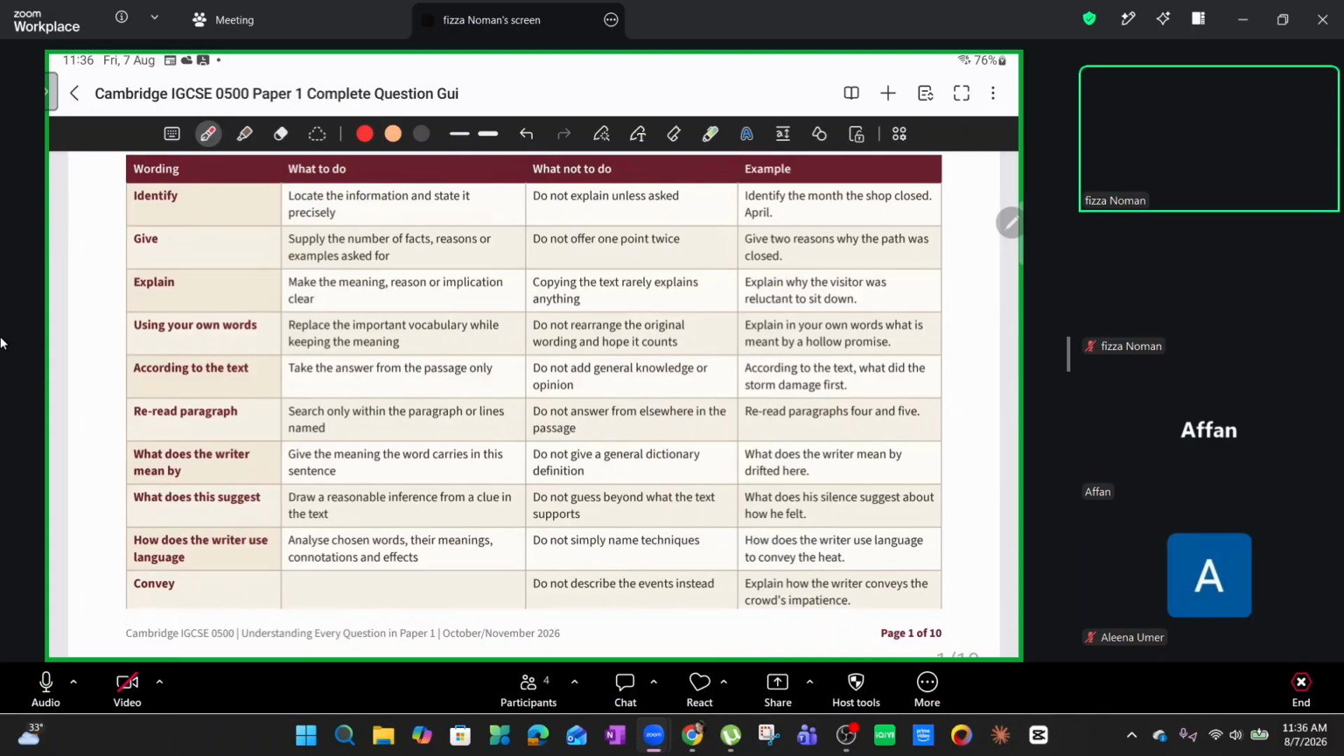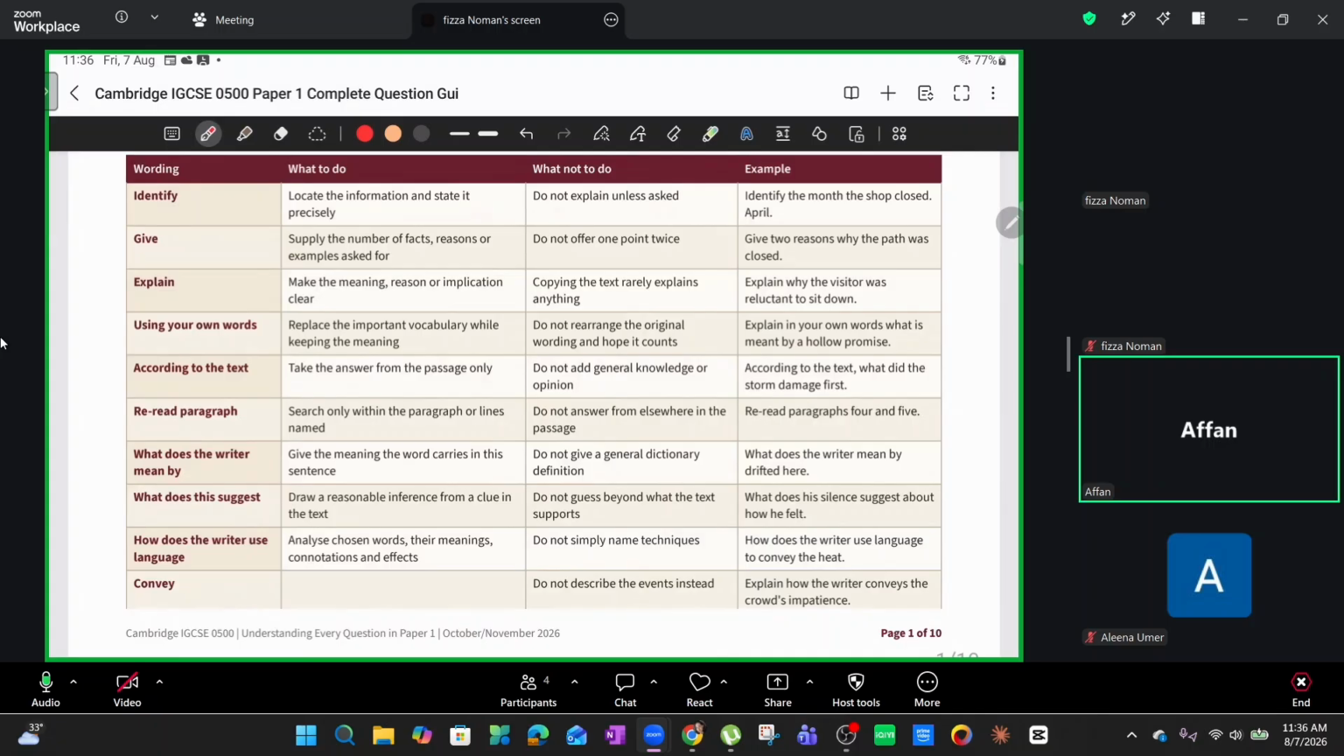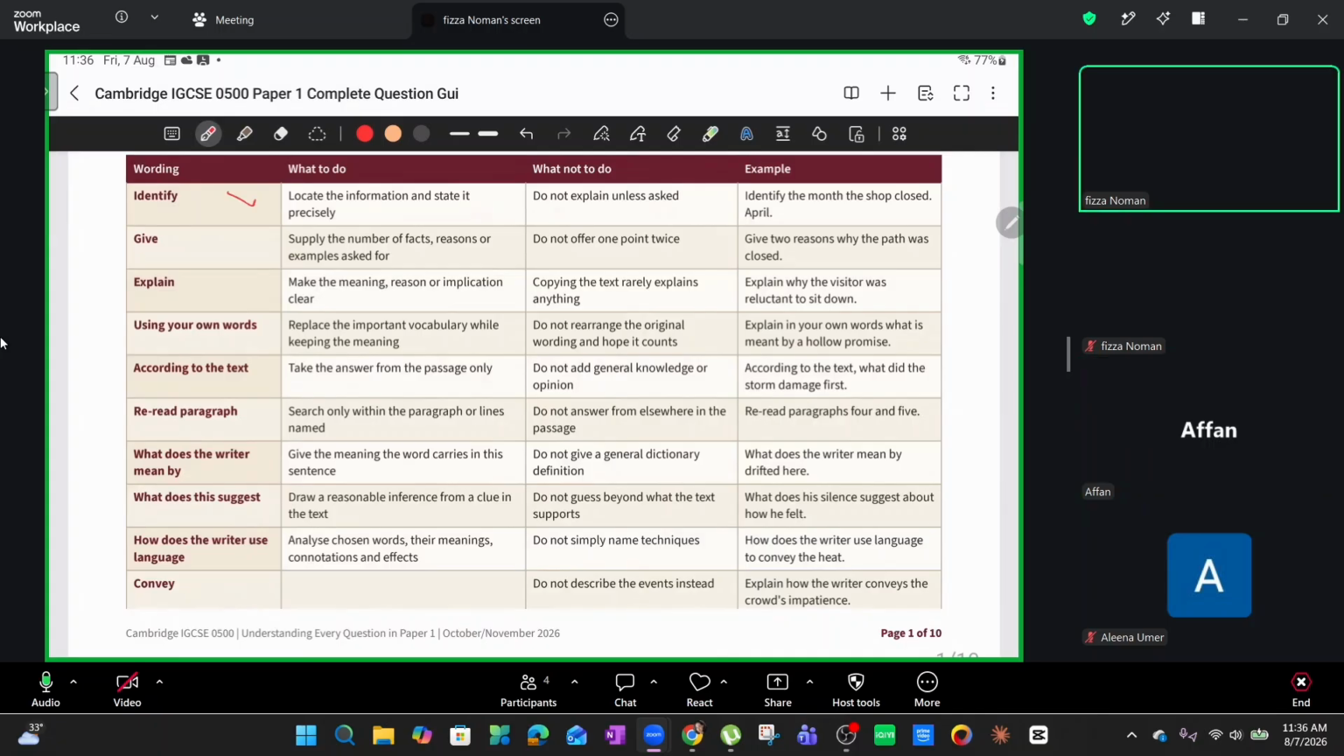That's it. When were you born? Or identify when Afan was born. Let's suppose a passage on Afan, and they want us to identify when Afan was born. You will simply write down the date and the year when they were born. Does that make sense? So simply put, you need to locate the information and state it precisely. That's it. No explanations needed. And this is generally a 1 mark question.